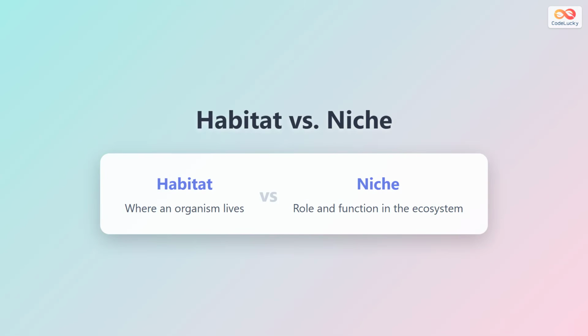It's important to distinguish between habitat and niche, as these terms are often confused. Habitat refers to where an organism lives, essentially its address. Niche, on the other hand, describes the role and function that organism plays in its ecosystem, like its occupation. For example, a lion's habitat is the savanna, but its niche is being a top predator that hunts herbivores and helps control their populations.